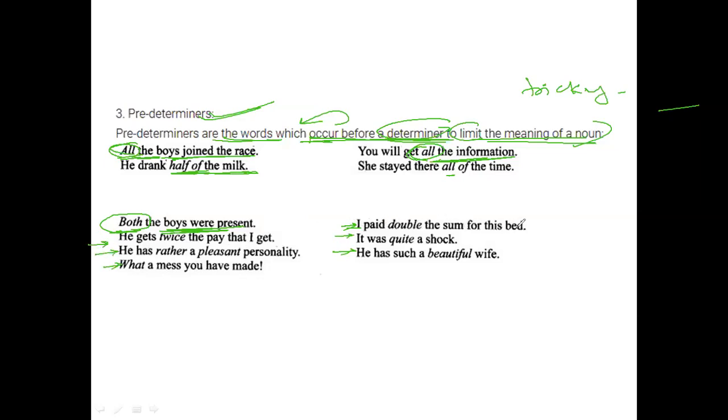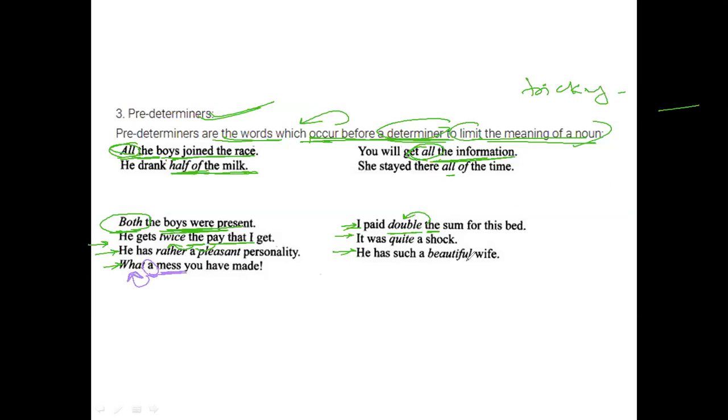I paid double the sum for the bed. So we are limiting the determiner the, and you get this as predeterminers. Twice the pay that we're talking about, and the word prior to that in the sentence is what we get as our determiners, twice. Then we have, what a mess you have made. So a mess, we're talking about mess, determined by a and limited by the predeterminer what.